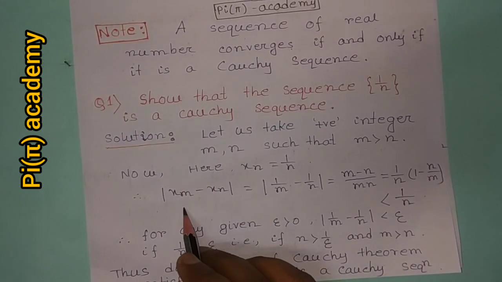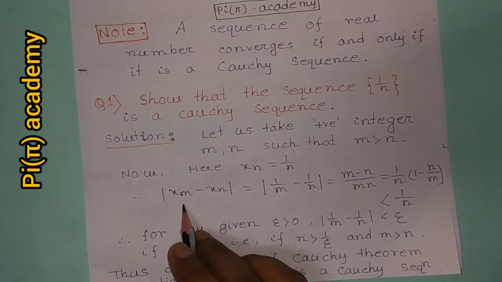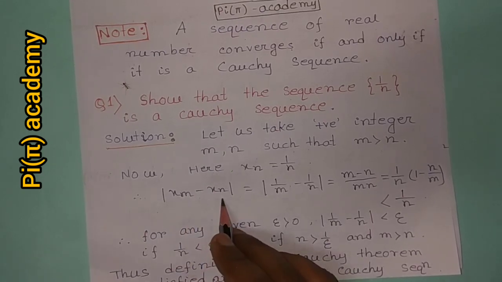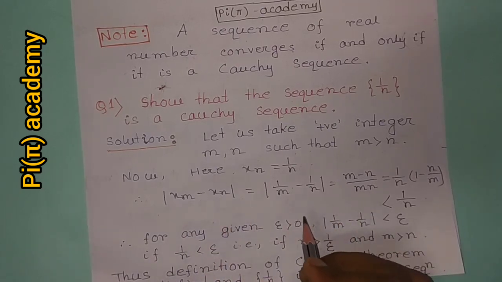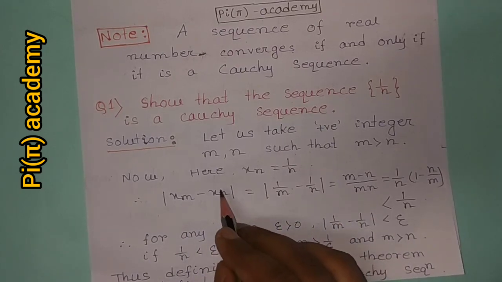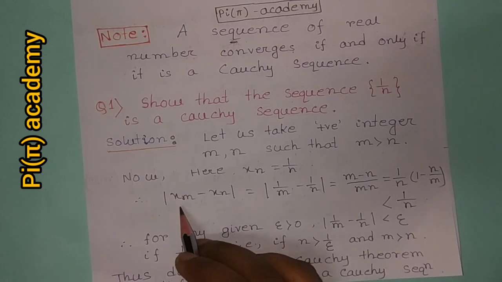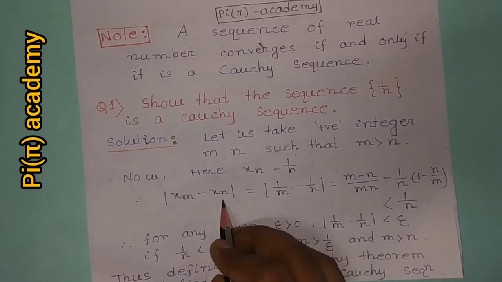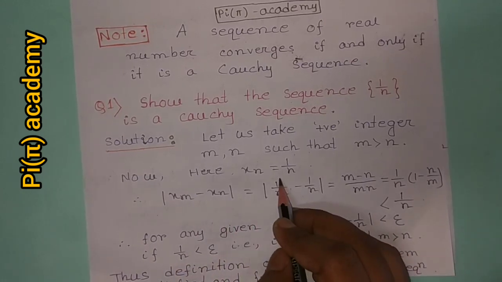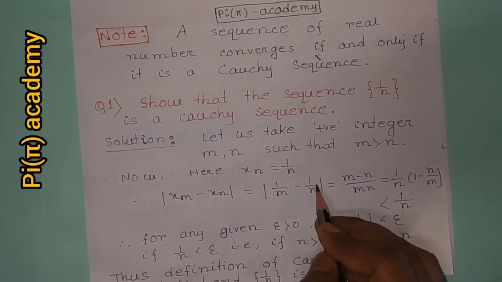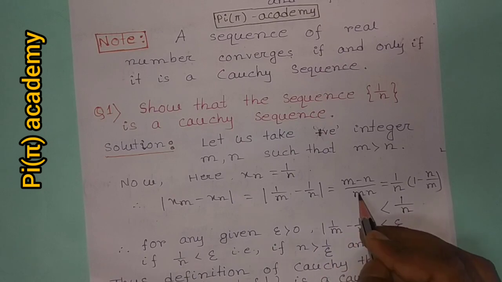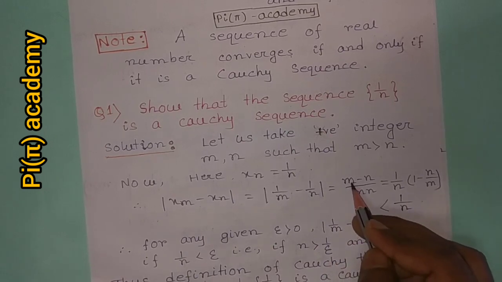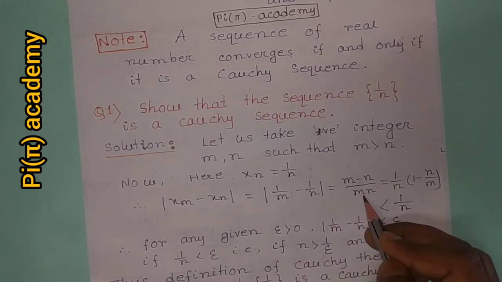Therefore, by definition of Cauchy sequence, we have to show mod xm minus xn less than epsilon. Then we can say that the sequence is a Cauchy sequence. Now xm minus xn equal to, here xm equal to 1 by m and xn equal to 1 by n, so this is 1 by m minus 1 by n, then this is m minus n by mn.